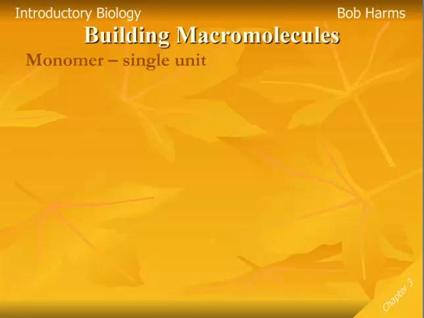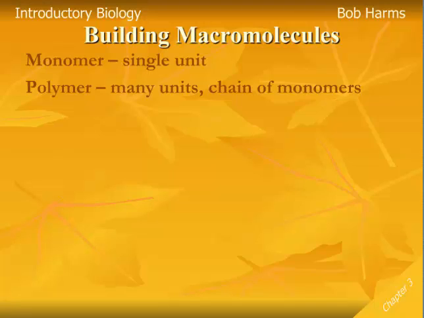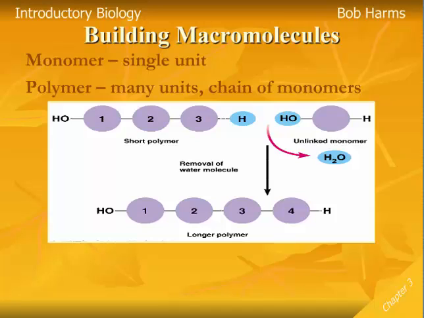That monomer could be a ring of carbons with lots of hydrogens and a couple of functional groups attached, or it could be a carbon-hydrogen chain with one or more functional groups. And so the monomer by itself is actually a pretty complex chemical. But with these macromolecules, what our cells will do is take these monomers, these single units, and start hooking them together into long chains. And so polymer just means many, and so we've got many units for our polymer. And so some of these macromolecules may be thousands of monomers, thousands of small organic chemicals all attached to each other. And that's why these things are so large, certainly so complex.